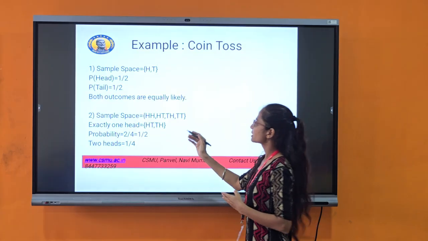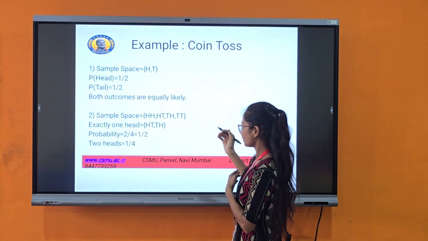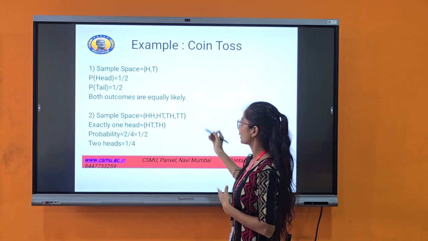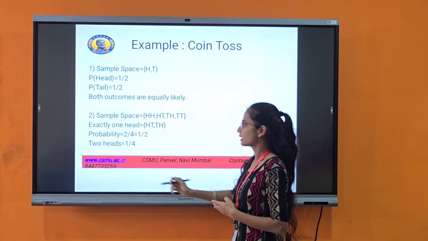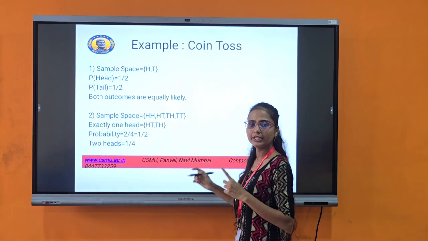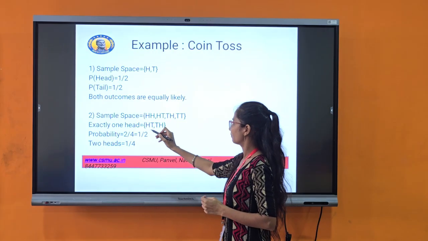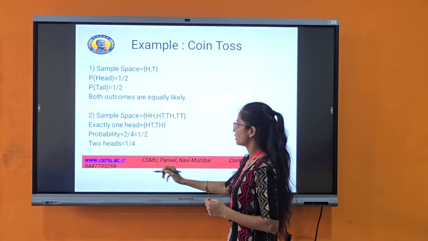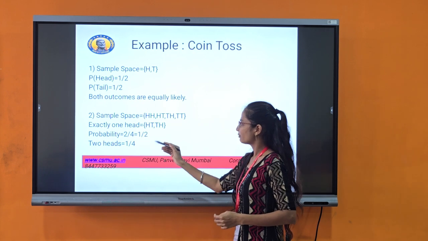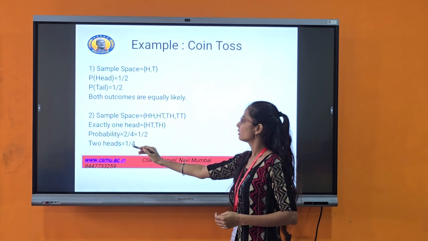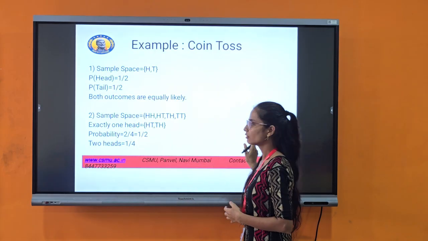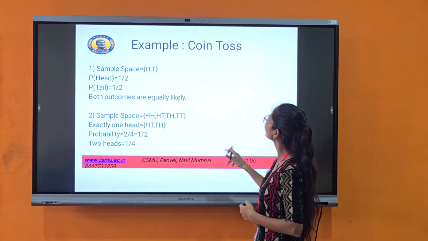Second one, sample space. We are tossing the coin 2 times. The sample space is HH, HT, TH, TT. The requirement is exactly one head. In this, we require exactly one head, which is HT or TH. So the probability is 2 by 4, which is 1 by 2. For 2 heads, we just get 1 by 4. So this is the example of coin tossing.